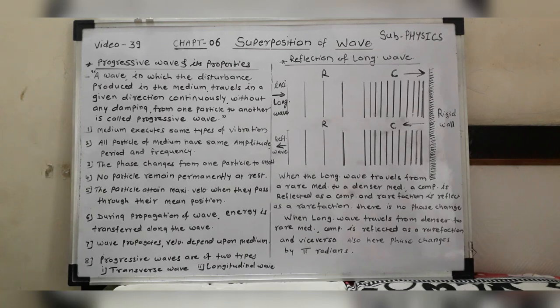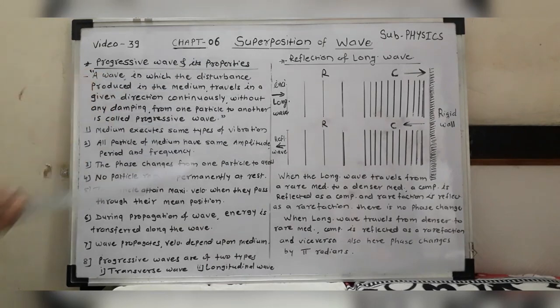We have to consider here, and we can just draw the diagram, when the longitudinal wave, that is the sound wave, travels from the rare medium to the denser medium. In this longitudinal wave, you know that the compressions and the rarefactions are rapidly produced. The compression is at high pressure while the rarefaction is at low pressure.